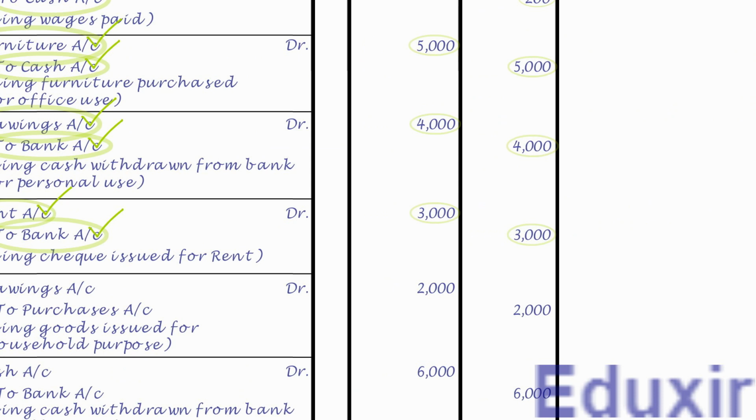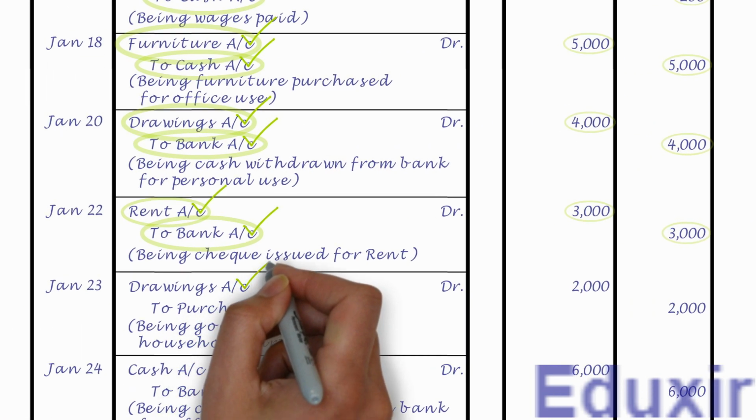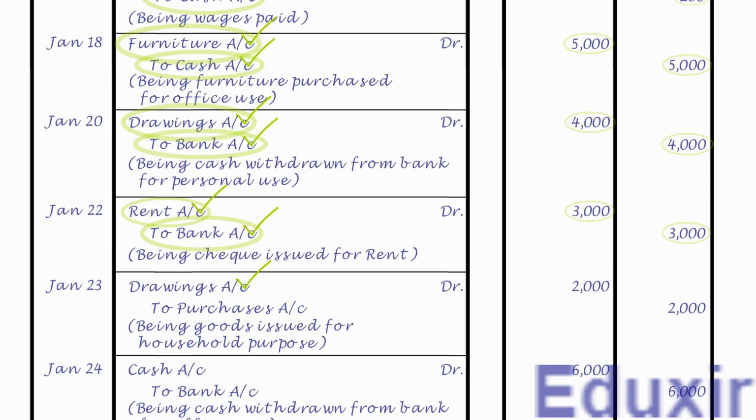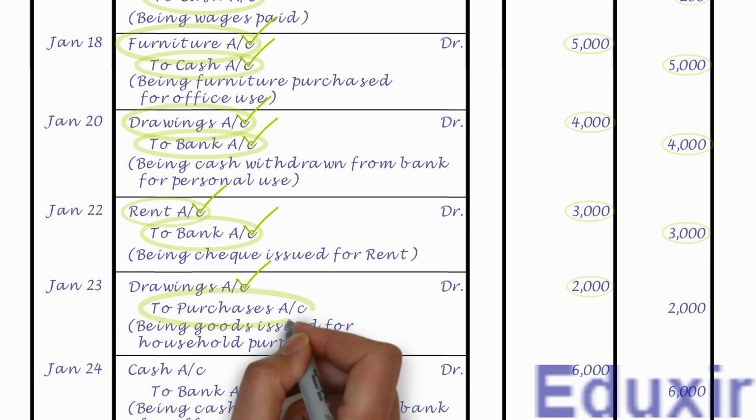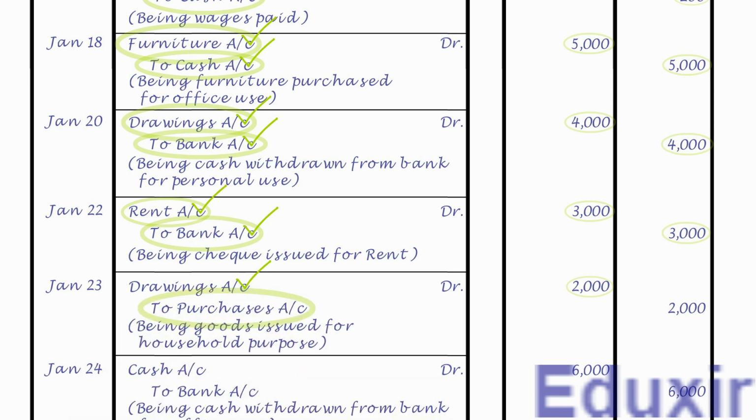As the name suggests, it needs to be posted on the debit side of drawings account and the debit amount is 2000 rupees. Note that the details that need to be posted into the particulars column is purchases account. As we already have the drawings account, let us now post this entry into that account.